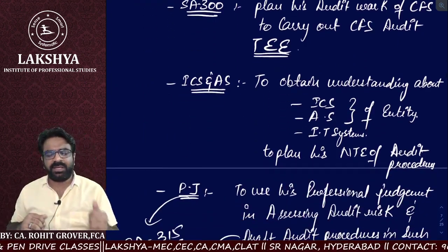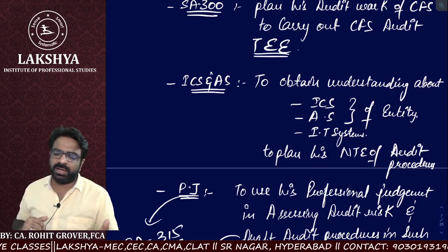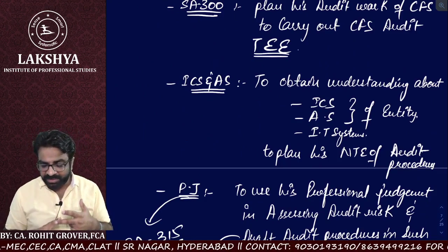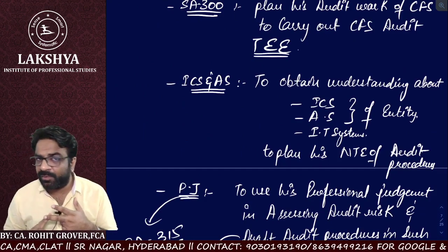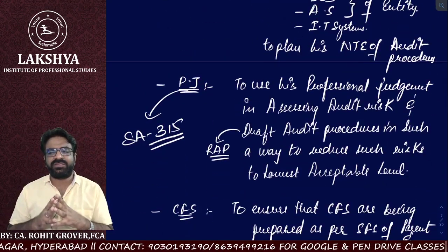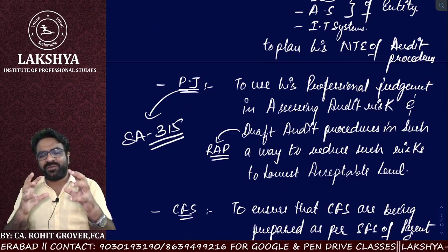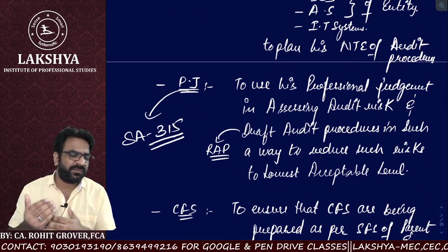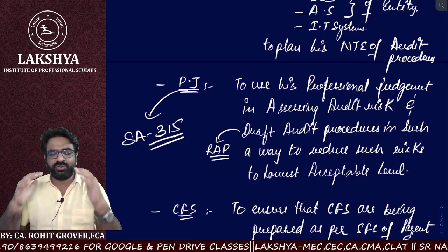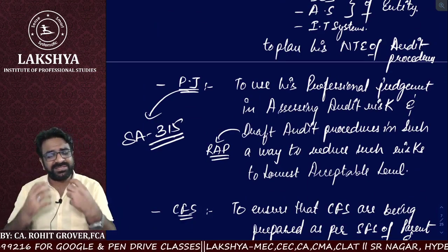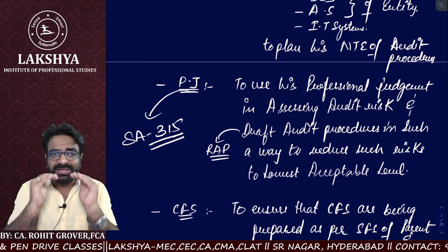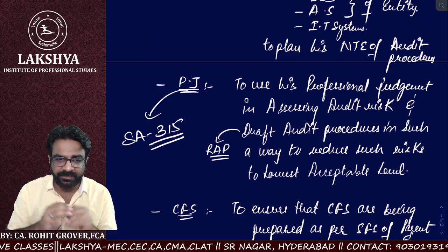He also has to have a good understanding of the internal control system, accounting system, and the IT system, so that he can decide the nature, timing and extent of audit procedures. Then he also has to apply his professional judgment, assessing what kind of risks he is going to face when he is going to do the audit of CFS, and he should make his risk assessment procedures in such a manner that he can reduce the risk to the lowest acceptable level, right?